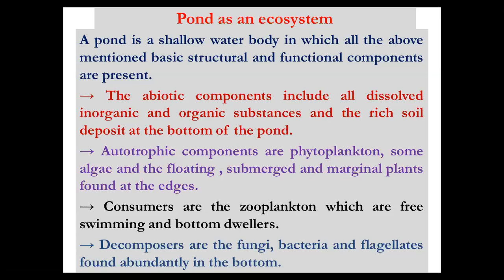And marginal plants are present on the boundaries of the pond. So these are the three kinds of plants present. These are all autotrophic, meaning they perform photosynthesis and prepare the food for the whole pond ecosystem.